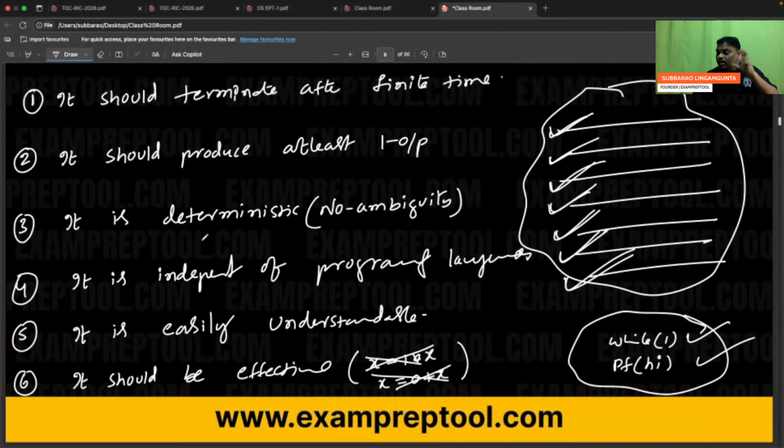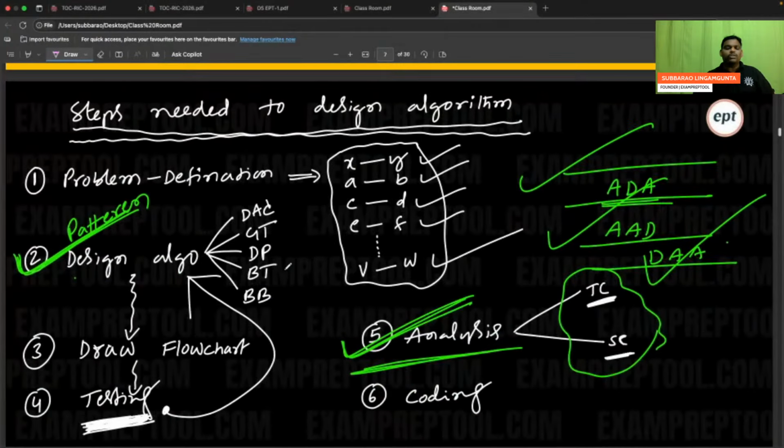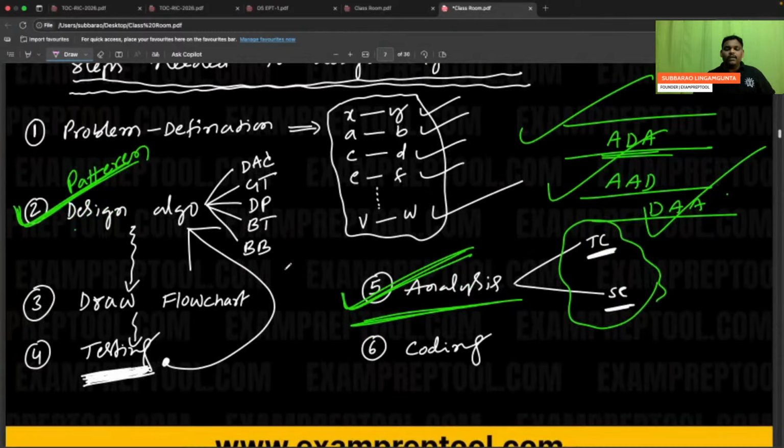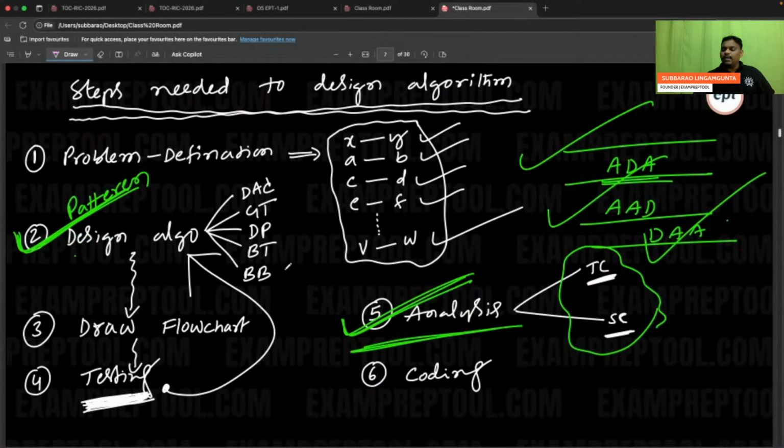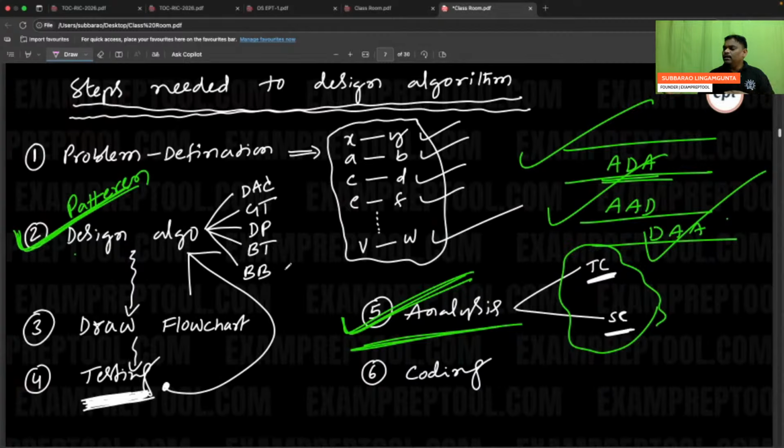Next one, algorithm means it should satisfy some properties. Some people are asking, sir, how can I generate an algorithm which will satisfy all these things? That is the reason you have to follow some steps. You cannot write blindly. Steps needed to design an algorithm. When you do it blindly, it may not satisfy anything. If you follow some procedure, it will satisfy, because procedure means there is some relation from step to step.